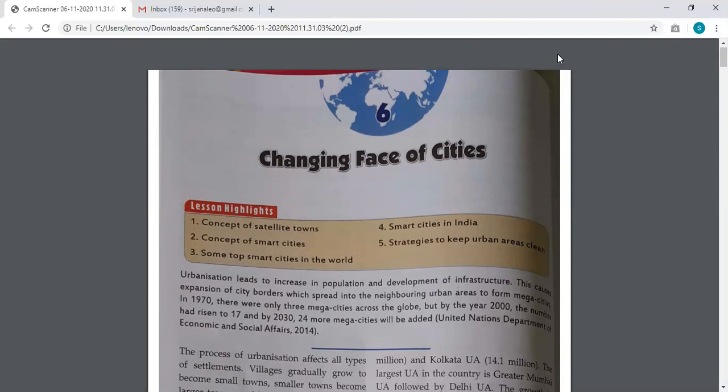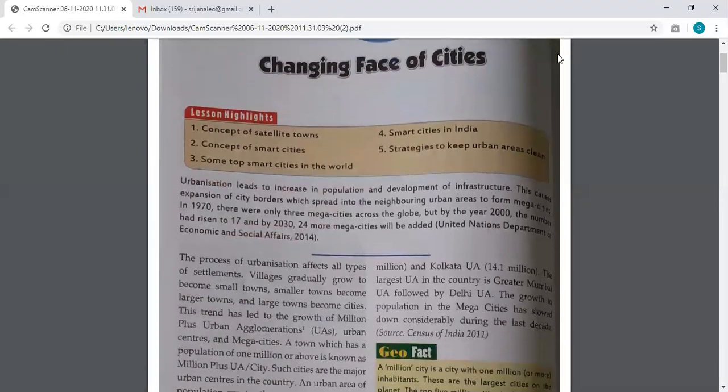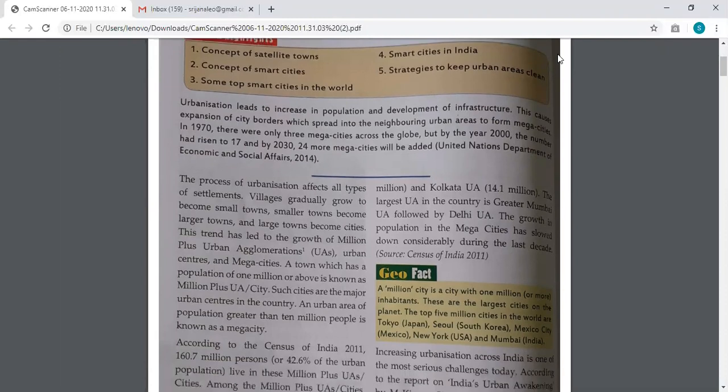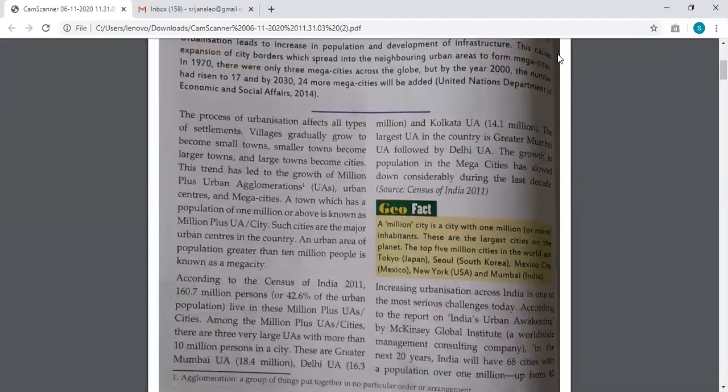For the process of urbanization to take place, it is very important for the population to grow. Only if there is population change will a village change into a town and then into a city. Likewise, in India, the population is increasing at a very fast rate, because of which many villages have now changed into towns, and smaller towns have changed into cities, or are in the process of changing.